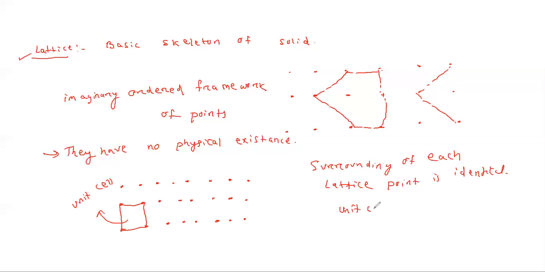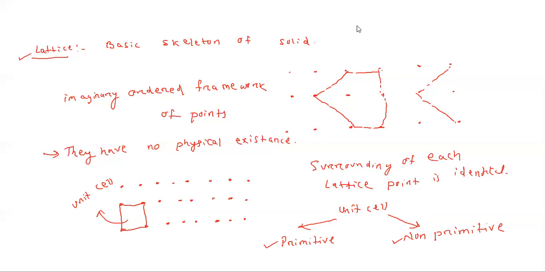The unit cell is of two types. Remember, one is primitive, another one is non-primitive. So there are two types of unit cell. One is primitive type unit cell, another one is non-primitive type unit cell. Then we will go to what is primitive and what is non-primitive unit cell. I think everyone has written this.